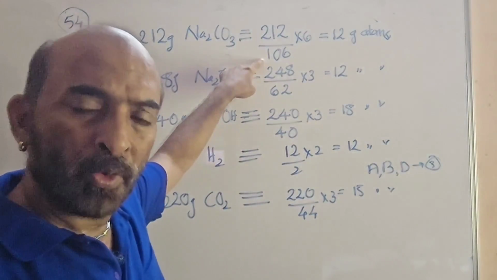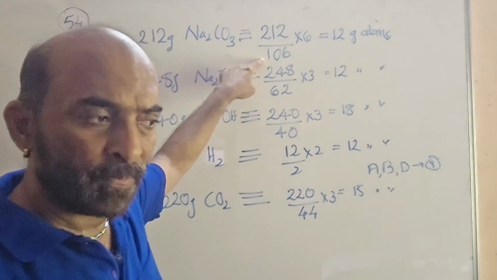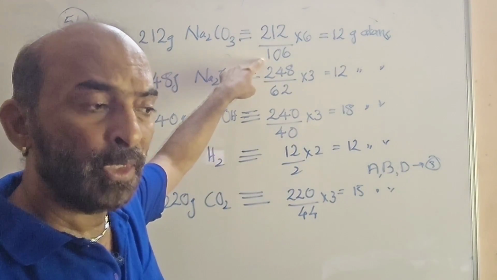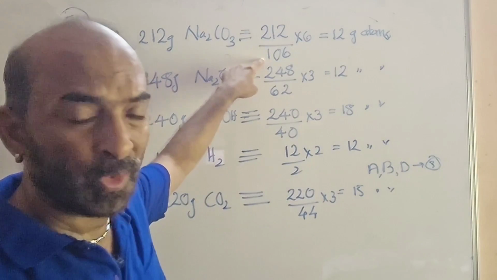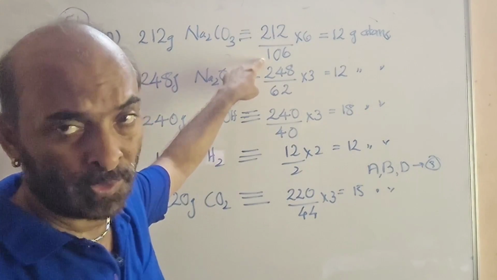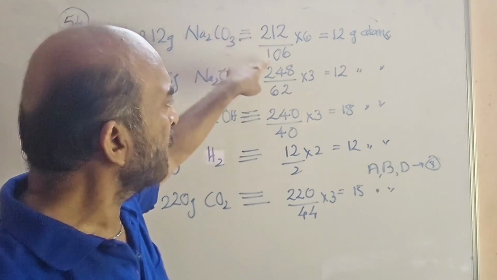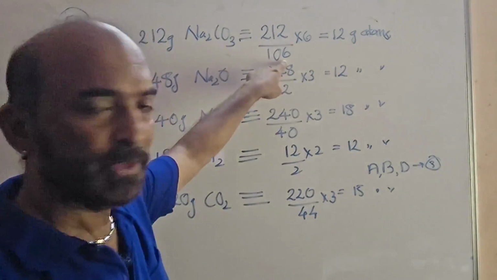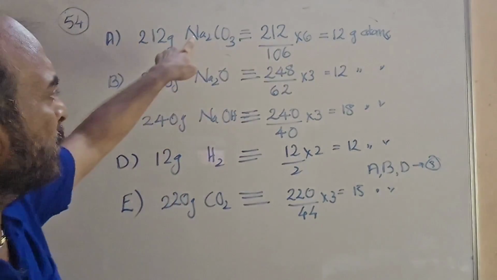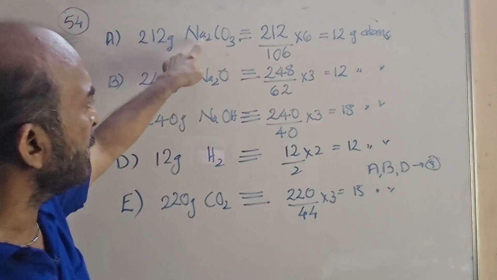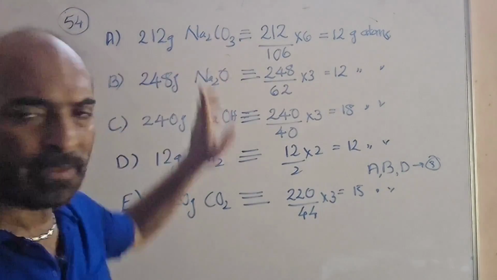Here, for all the compounds, they have provided the molar mass in the question paper so that you don't have to spend time to find the molar mass. Okay, that much useful. So 212 by molar mass of Na2CO3, 106. Now check, each molecule of Na2CO3 has 6 atoms.